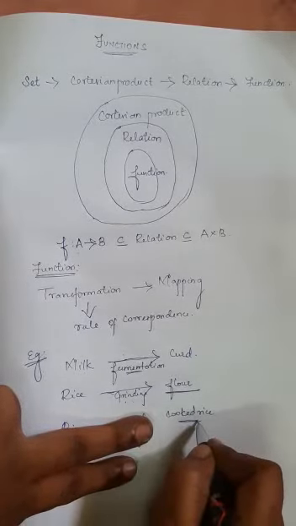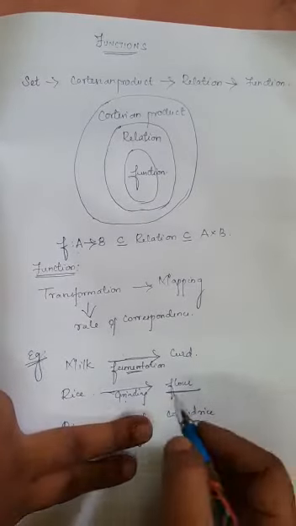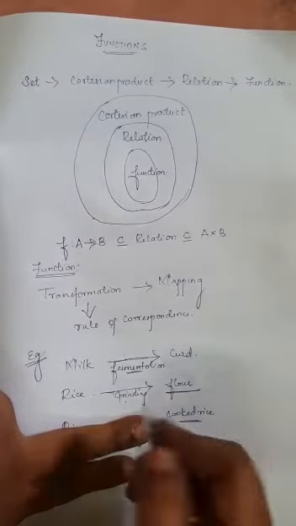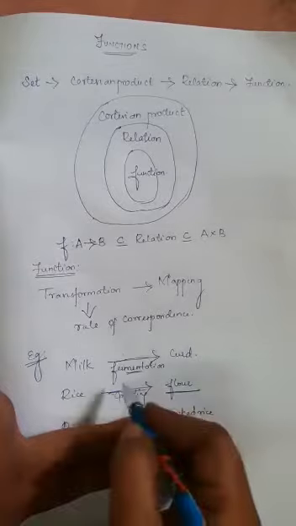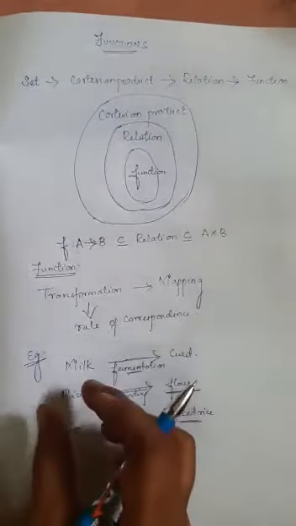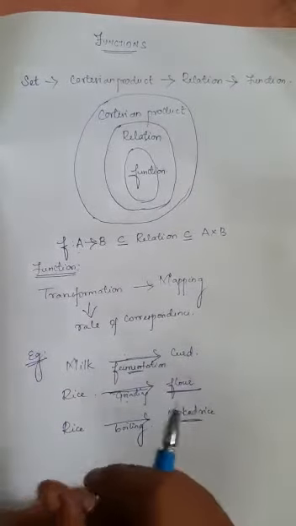So for a single input, there cannot be two outputs under the same rule, under the same function. So for every input there should be a unique output, okay?